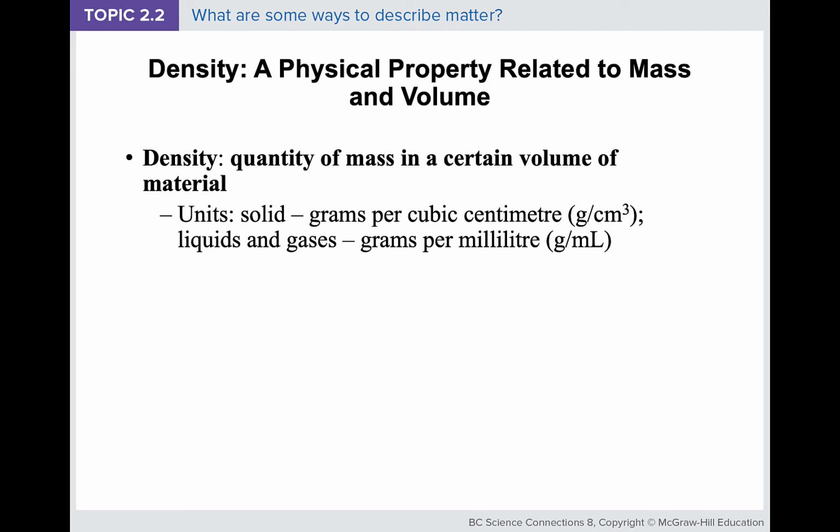Density is also a quantitative physical property, related to mass and volume. Density is the quantity of mass in a certain volume of material. Units again depend on what kind of matter we're dealing with. If we're dealing with solid matter, it can be grams per cubic meter or cubic centimeter. We can also describe the density of liquids and gases, and we will use units such as grams per milliliter or grams per liter, for example.